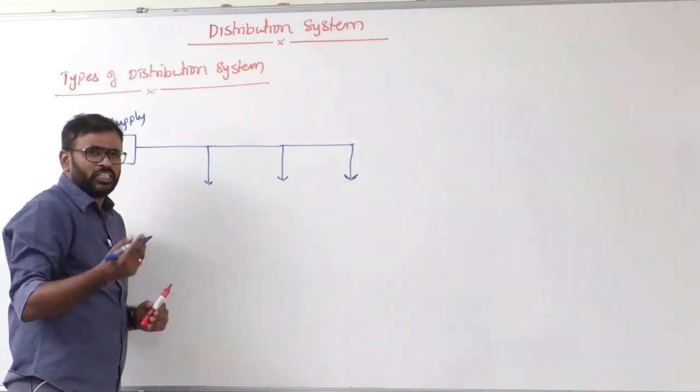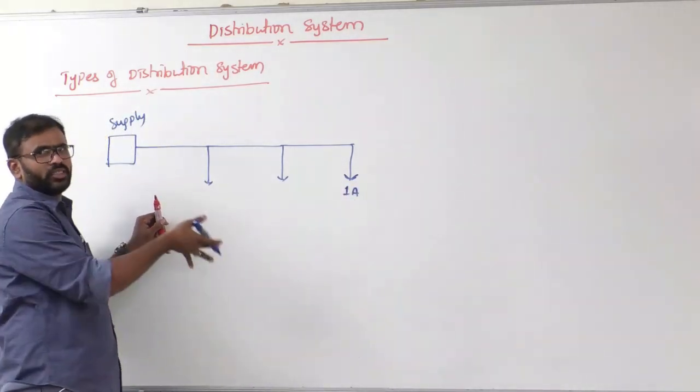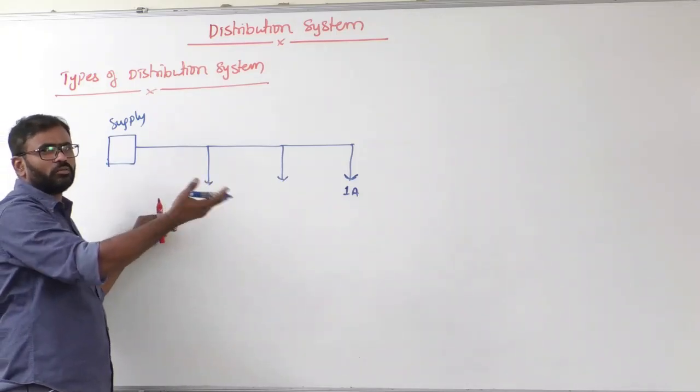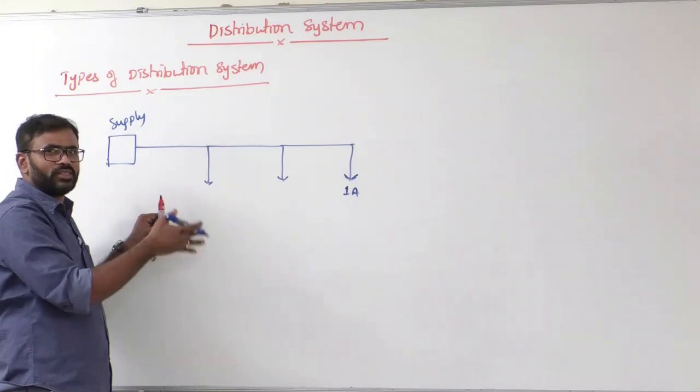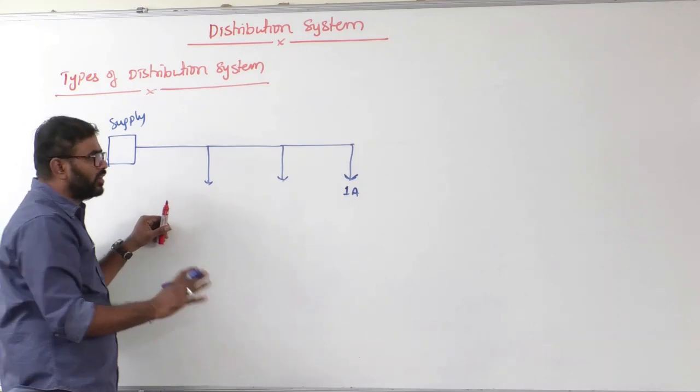Clear? Just for example, let's say this is 1 ampere current. Let's say it's a DC distribution system. It might be DC, it might be AC. But now we are using AC or DC? Yes, it is completely AC system. Okay? Clear?